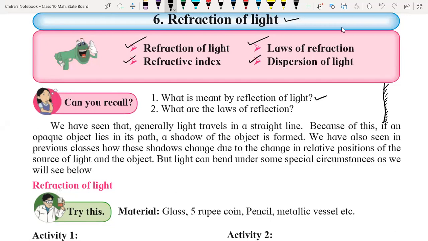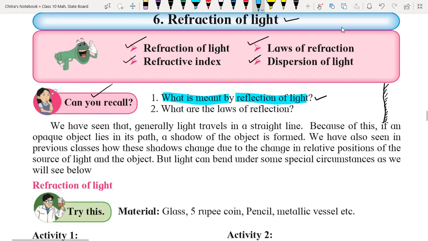Okay, so here we have the "Can you recall" part that we will cover first. It says, what is meant by the reflection of light? We will cover what is meant by the reflection of light. So what is reflection of light? We will understand that first.